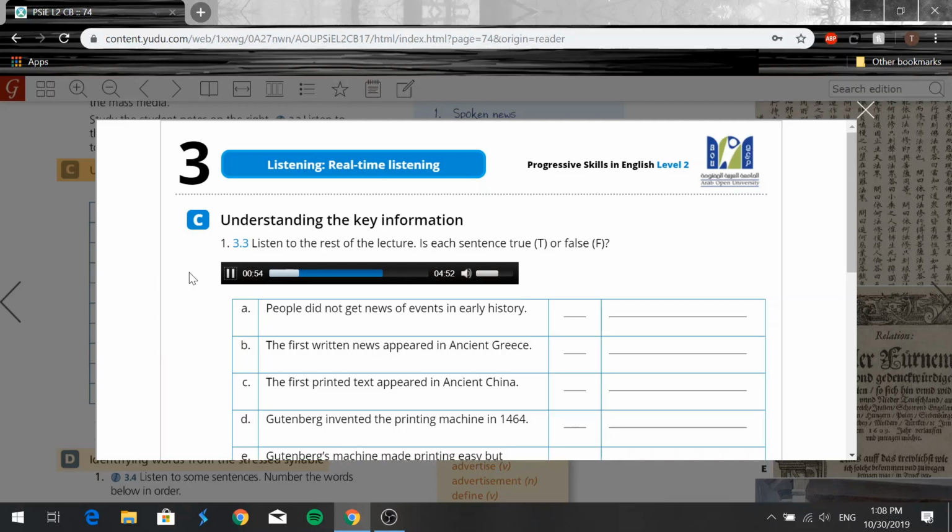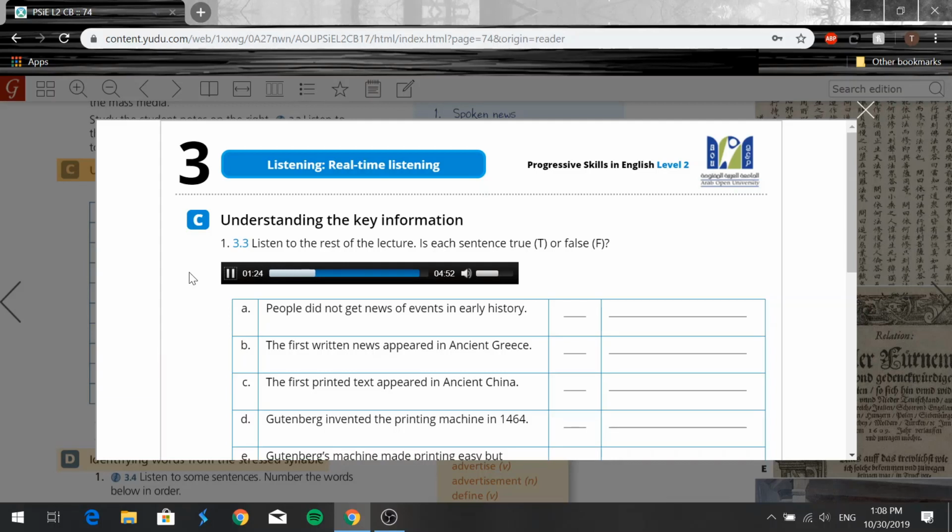Transmission of speech to a mass audience started with the invention of the radio in the late 19th century. So, there was no written news for thousands of years. Then, around 60 BCE, the first written news appeared. It was called acta diurna, which means daily acts or events. It was not printed, it was handwritten.